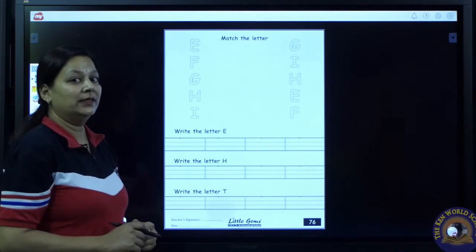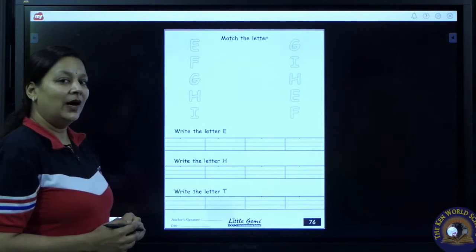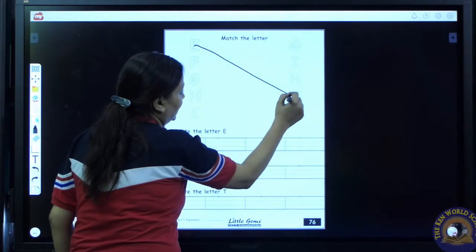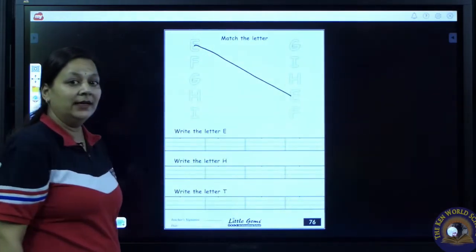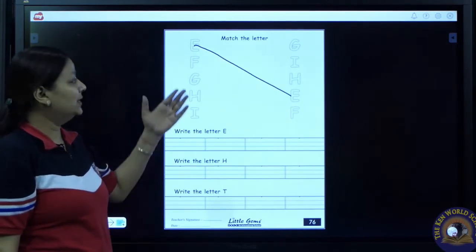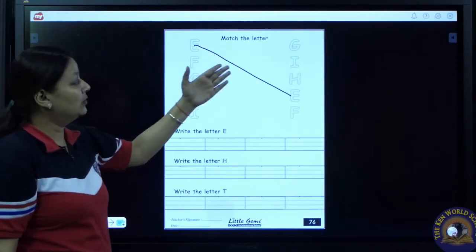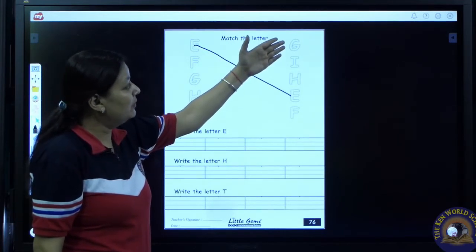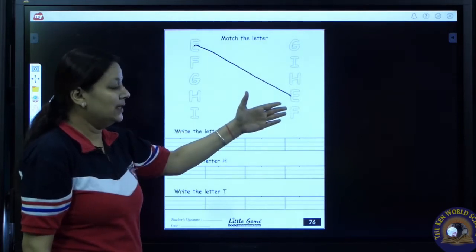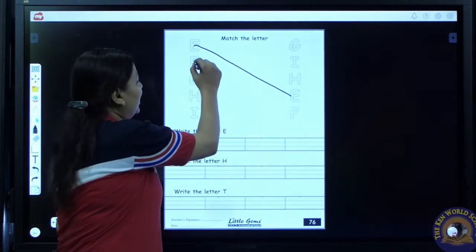Now hold your pencils. Sit properly. Sit half on the chair. Now are you ready? E as in egg. Now which is the next letter? F. Now you have to spot out F. Is this F? No. Is this F? No. Is this F? Yes. So we will match these two F's.